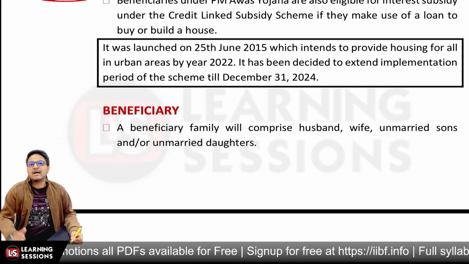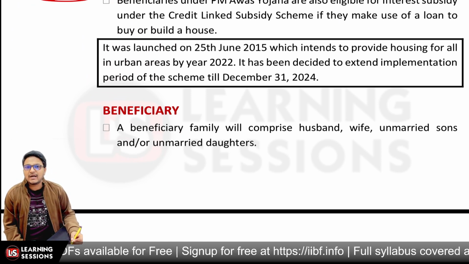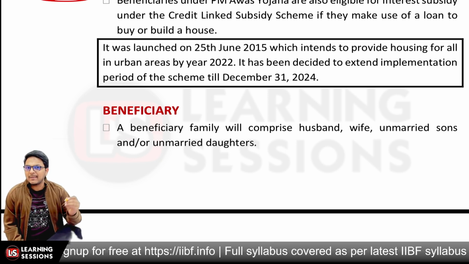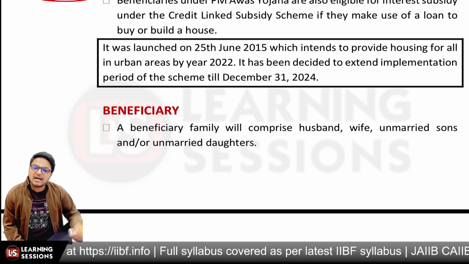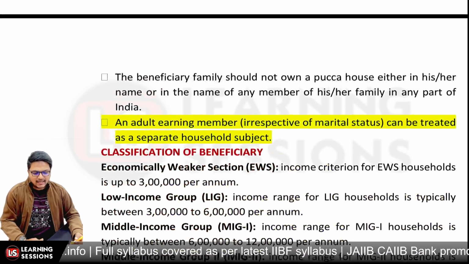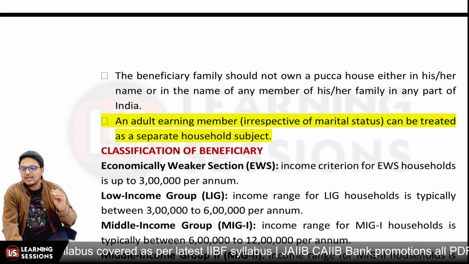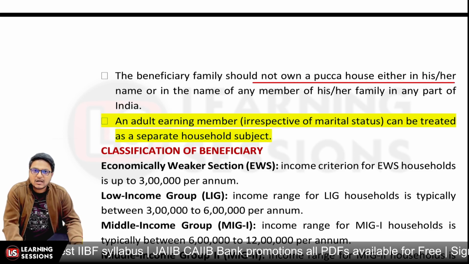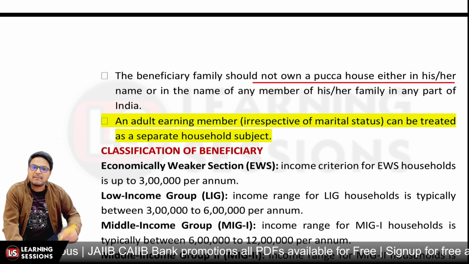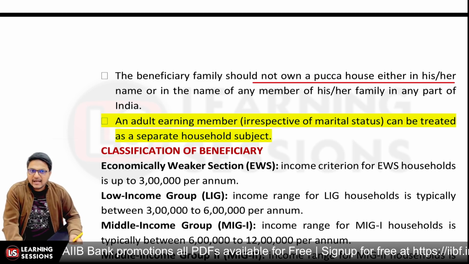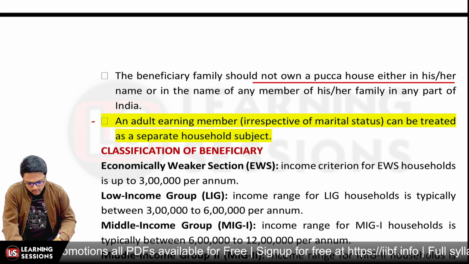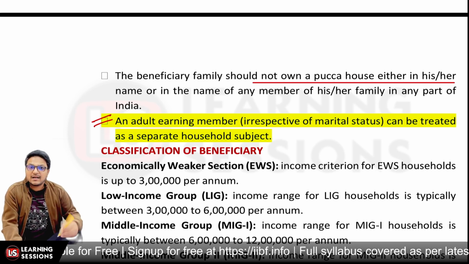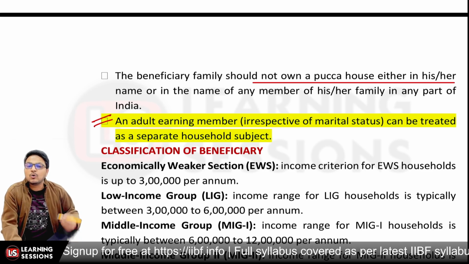The beneficiary family will comprise husband, wife, unmarried sons and unmarried daughters. Once the son or daughter is married, they will be considered a different family, and they can apply on their own, right? And further, the beneficiary family should not own any pakka house, because a declaration in this regard is to be given that they are not owning any pakka house in the name of any member of the family in any part of India, right? And an adult earning member can be treated as a separate household.